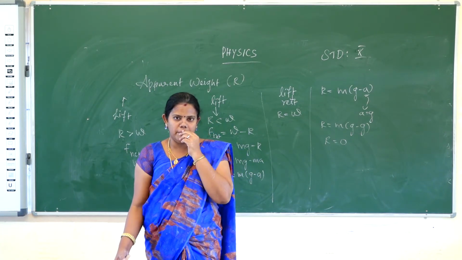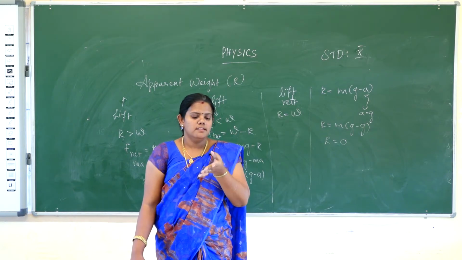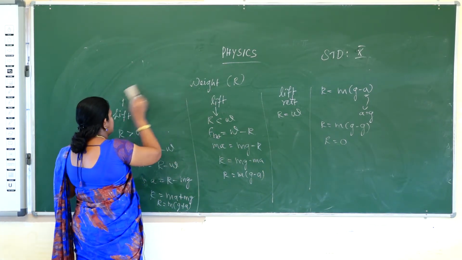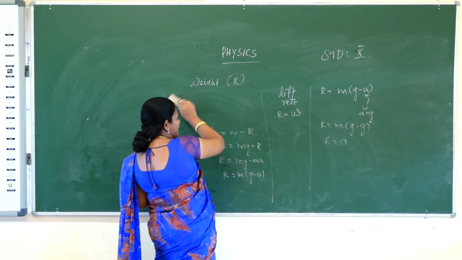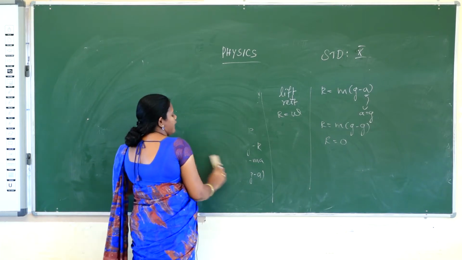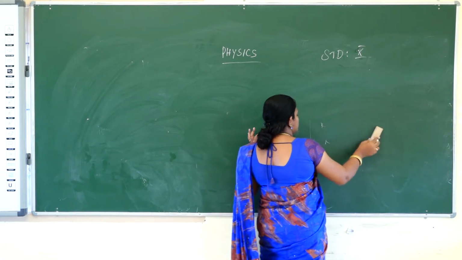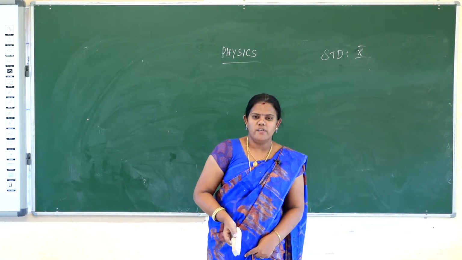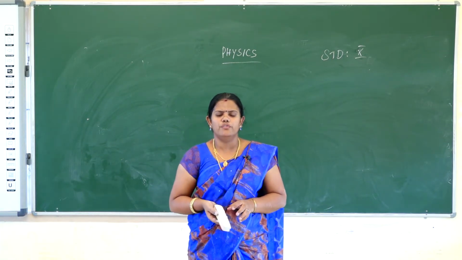The four cases explain the apparent weight. Apparent weight is nothing but the reaction force on your body. Then the next one is weightlessness. What is the meaning of weightlessness? Weightlessness is when you feel as though you do not have any weight. That is weightlessness.